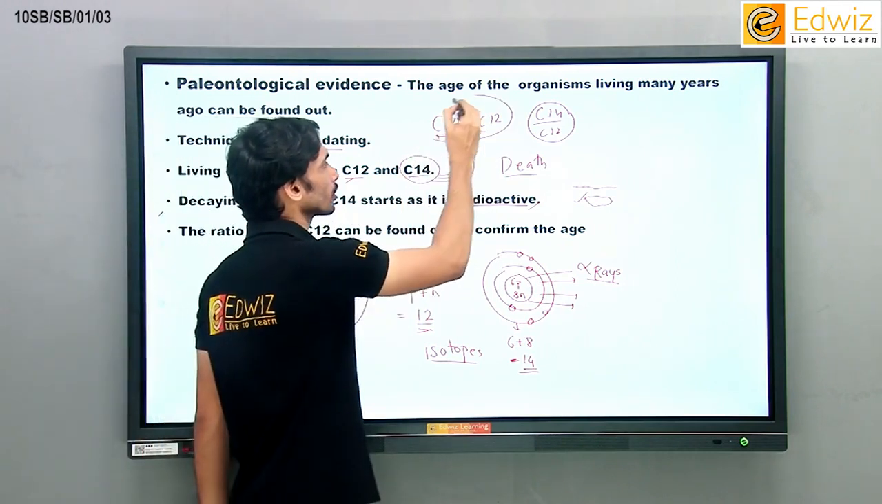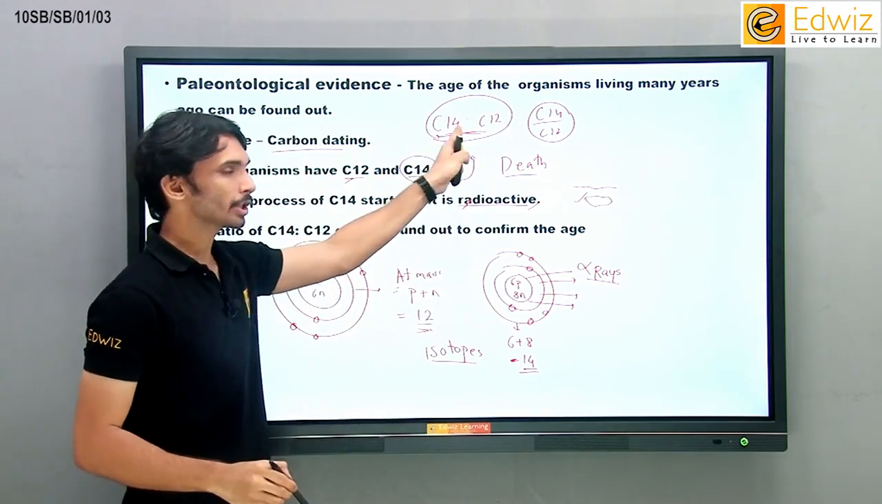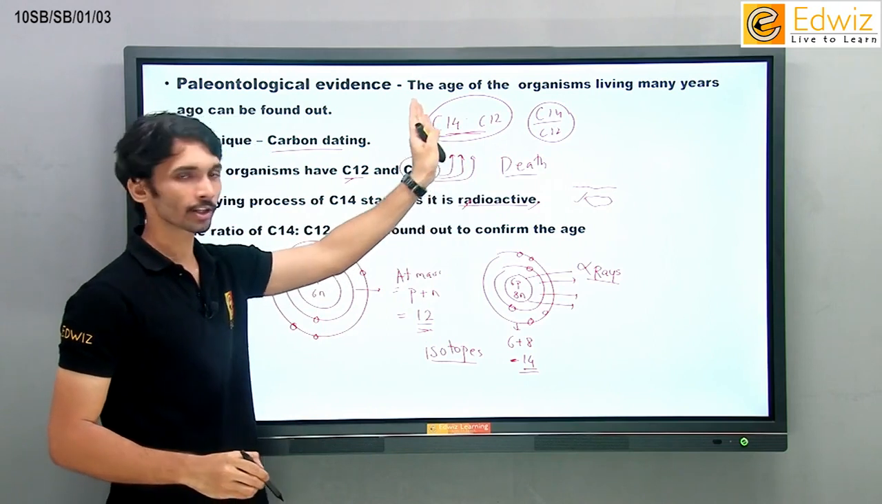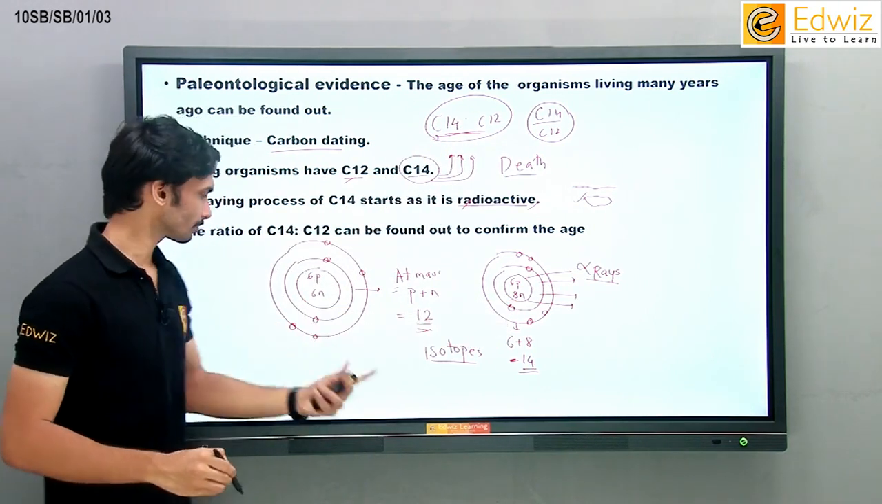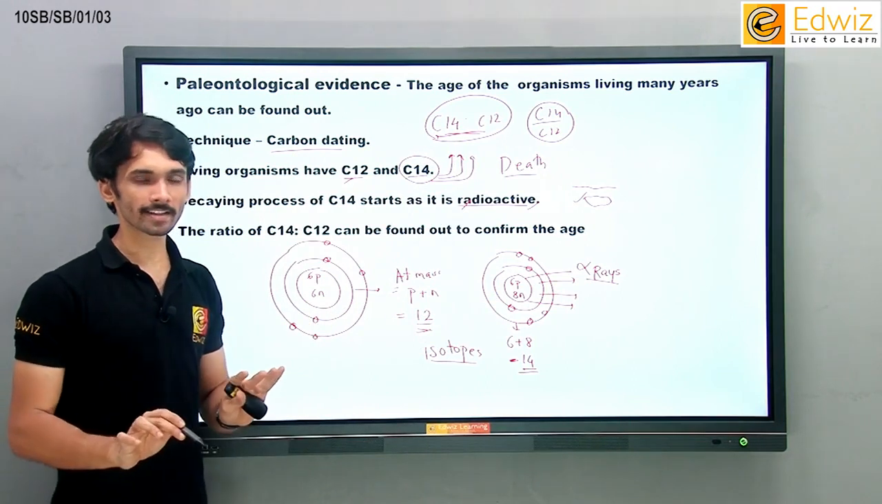Finding out the ratio of both of these: radioactive is to non-radioactive, right? Carbon 14 is to carbon 12. Carbon 14 has an extra number of neutrons here. Carbon 12 doesn't have an extra number of neutrons.